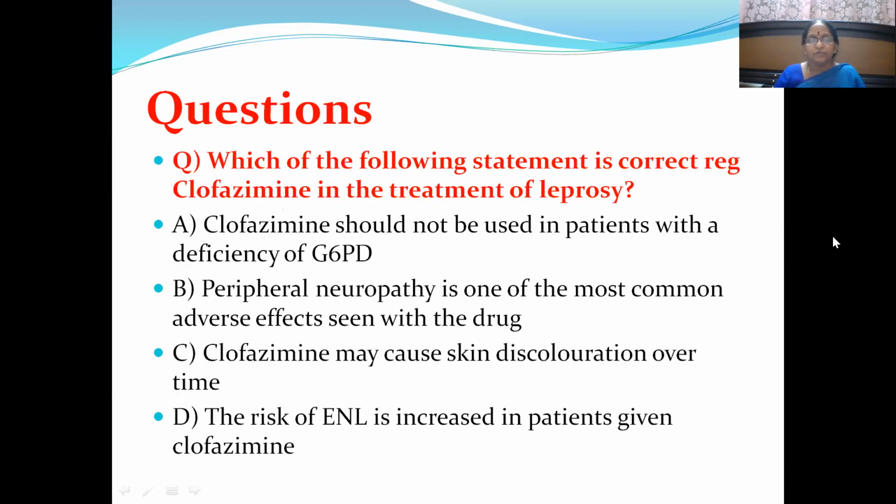Then MCQ. Which of the following statement is correct regarding clofazimine in the treatment of leprosy? Clofazimine should not be used in patients with a deficiency of G6PD. Peripheral neuropathy is one of the most common adverse effects seen with the drug. Clofazimine may cause skin discoloration over time. The risk of ENL is increased in patients given clofazimine. You have to choose one answer for this.